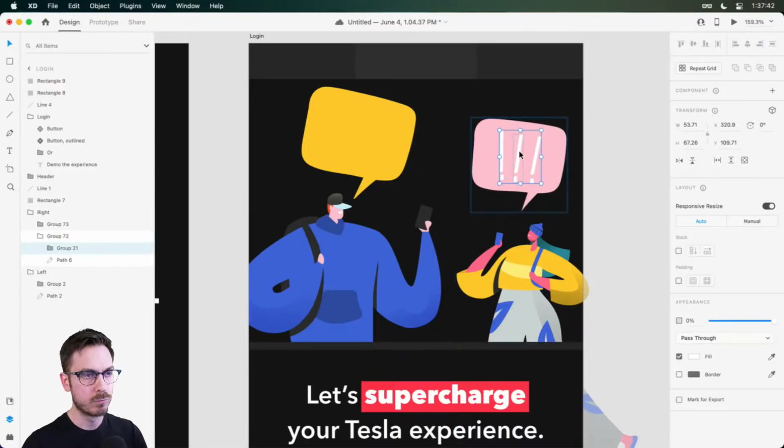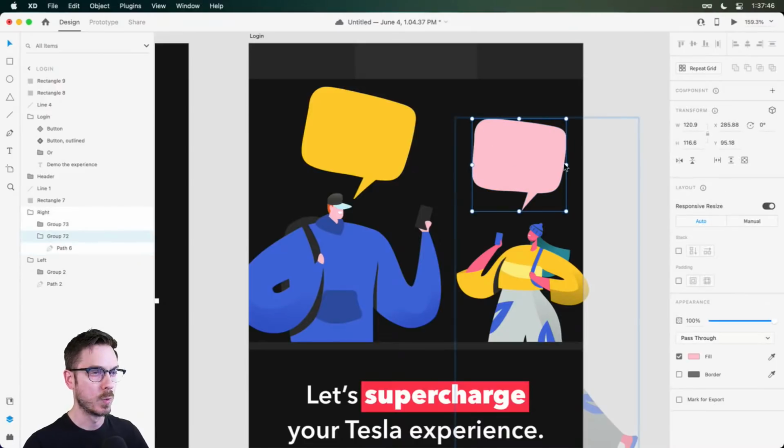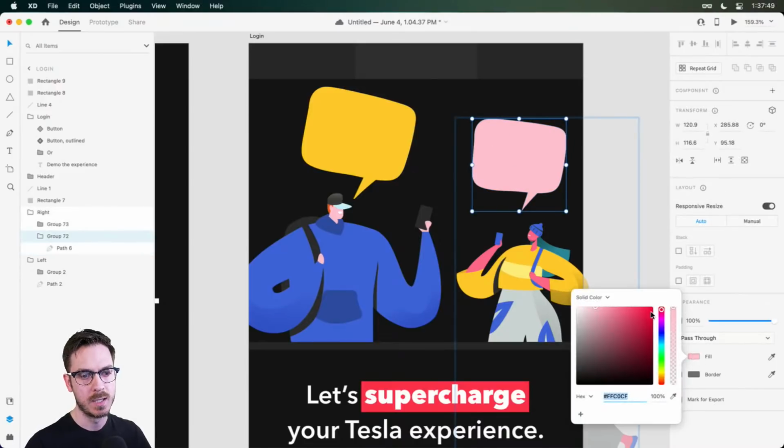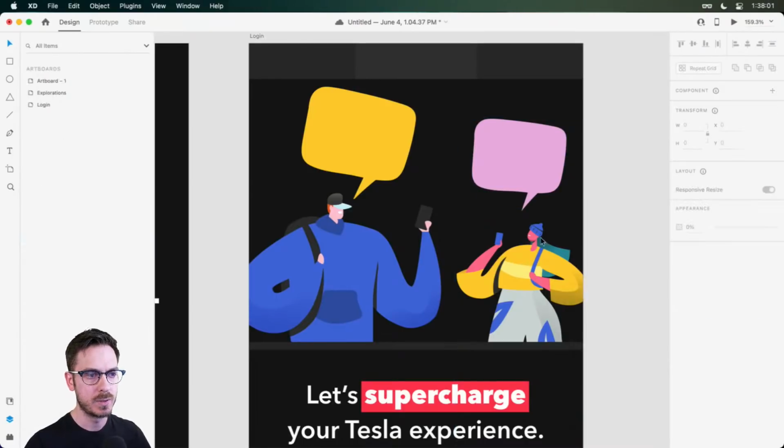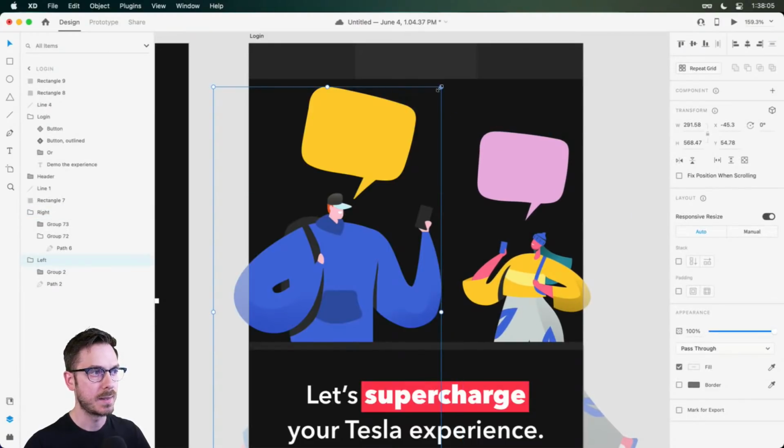And I know right away that looking at this color here, it's going to be a little bit difficult to work with. So I might want to just change the color a touch, maybe darken it a little bit, or just move it more into the purples, because that light pink, whether you have black text or white text, it's going to be a little bit muddy. So we'll do something like this, and now we have these two people looking at their devices.